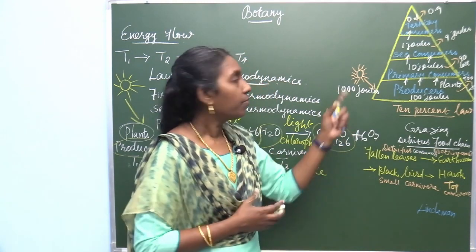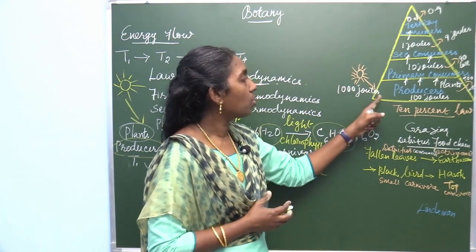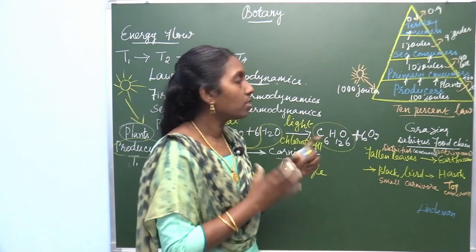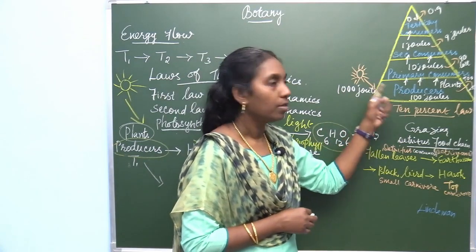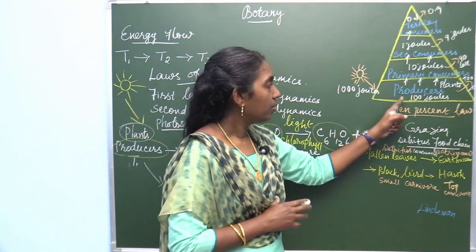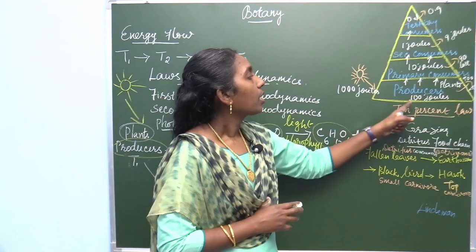For example, if the producers take 1000 joules of light energy from the sun, 1000 joules of light energy is taken by the producers, the plants, from the sunlight.